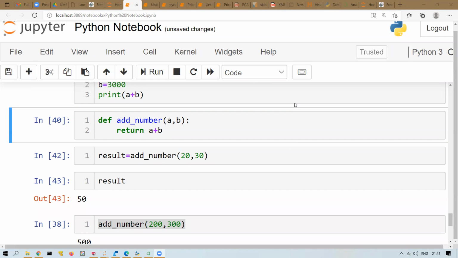Ma'am, please give an example. Example of what? Function. Okay. So I think this is one example. We'll see some more examples later.